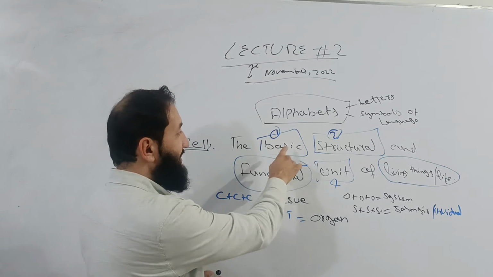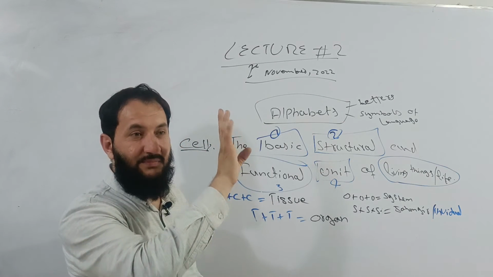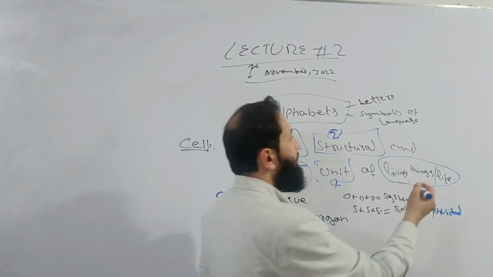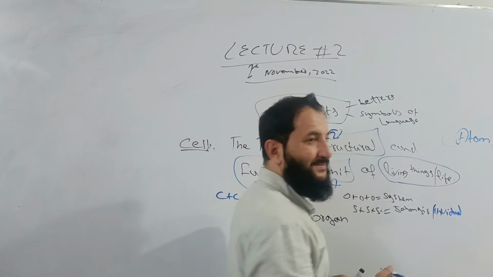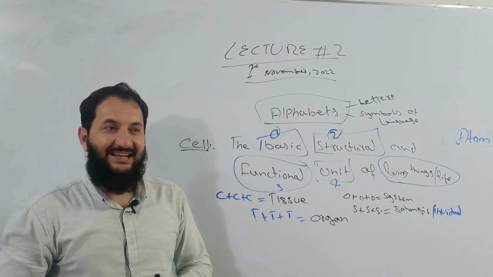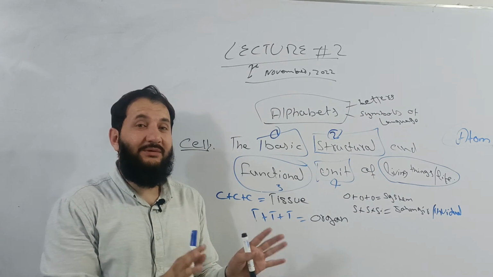So a cell is the basic structural and functional unit of a living organism. What is an atom? Same as it, but it is the basic structural and functional unit of non-living things. Now you have to look at things from a different angle.